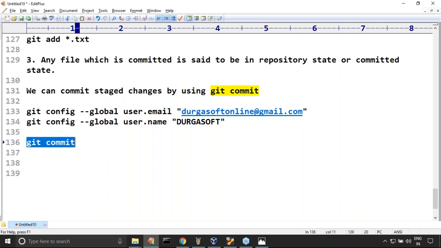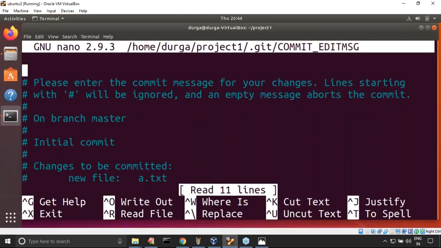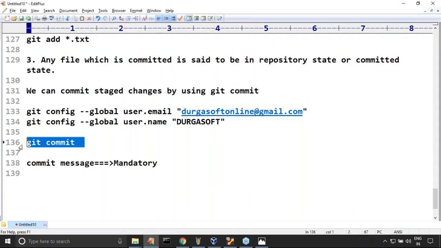Okay, this command, what did you do in this commit? Yeah, added a new file a.txt. Something like you have to provide a commit message. You have to provide a commit message, it is mandatory at the time of commit. Compulsory, you are required to specify a commit message. Now you just called this, where is the commit message?